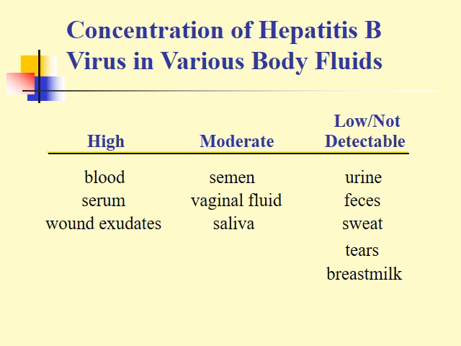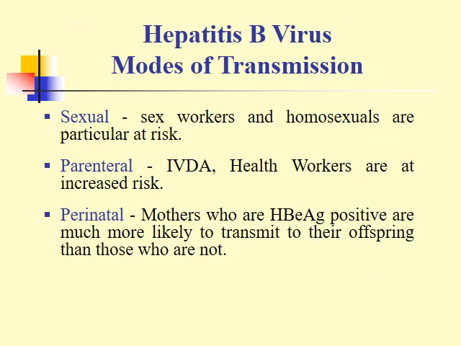The highest concentration of the virus will be in the blood, serum and wound exudate. A moderate concentration of virus will be in semen, vaginal fluid, saliva. Low in urine and feces, and not detectable in sweat, tears, breast milk. The modes of transmission of hepatitis B virus are sexual, parenteral, and perinatal. Mothers who are hepatitis B E antigen positive are much more likely to transmit the infection to their offspring than those who are not positive.